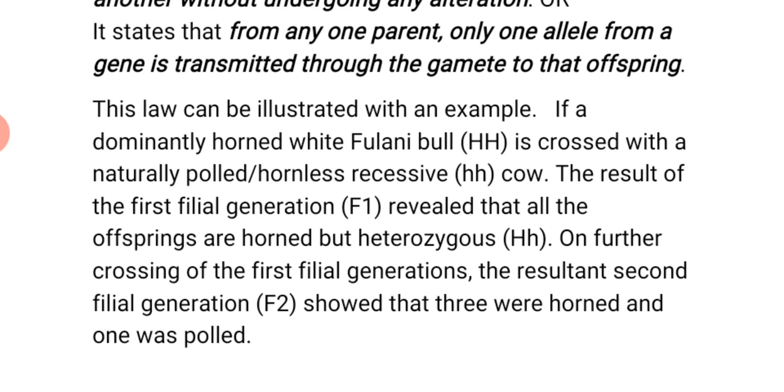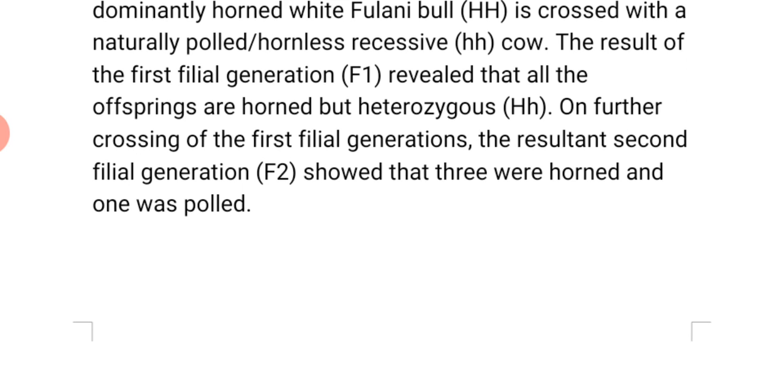This is what they are saying: when you cross a horned white Fulani bull, that is a bull that has large horns, with a naturally polled one, and when you say polled it means hornless, one that has no horn, and the gene for hornless is recessive, when you cross them together, what do you get?